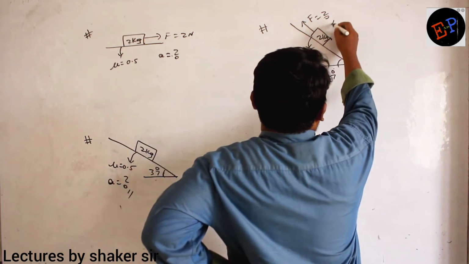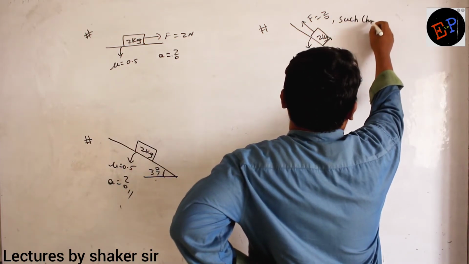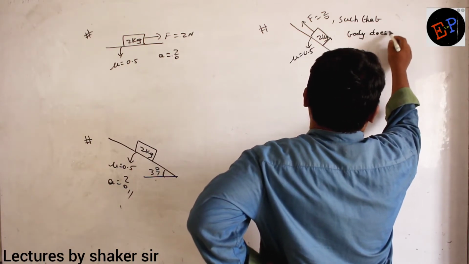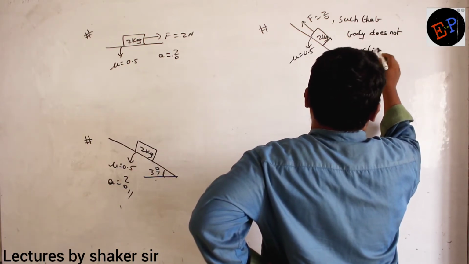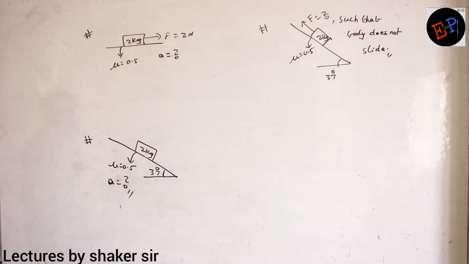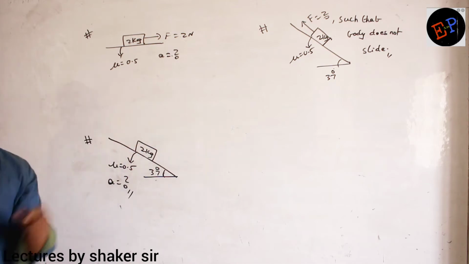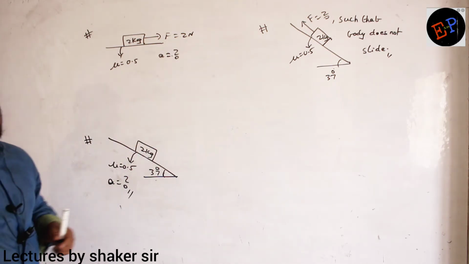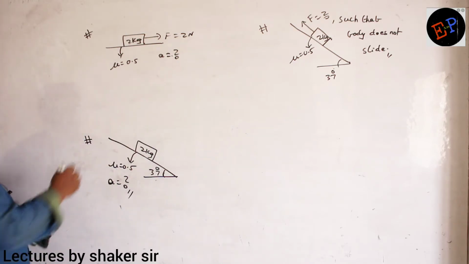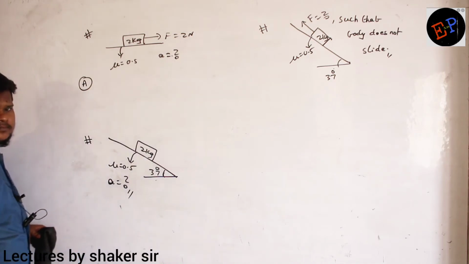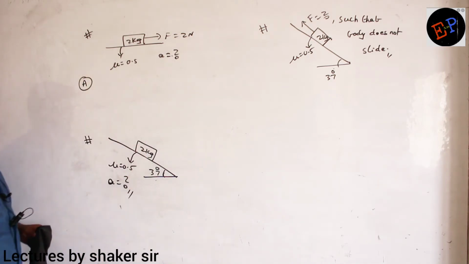F is equal to question mark such that the body does not slide. Are you able to understand now? Okay, so these are the 3 questions. Let us solve them. Now try to say the answer of this one. 2 kg body, applied force is 2 Newton. Coefficient of friction is 0.5. Then what is the acceleration?